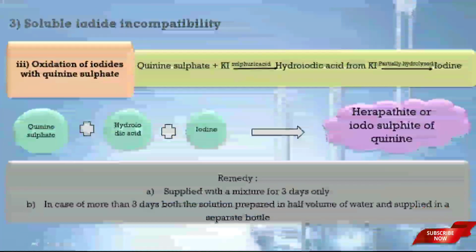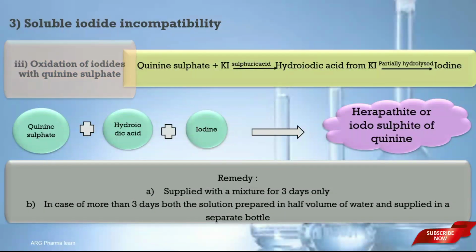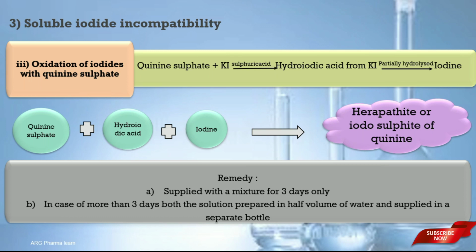Next one is oxidation of iodide with quinine sulfate. Quinine sulfate is not freely soluble in water, but it is soluble in the presence of dilute sulfuric acid. When quinine sulfate is dispensed with potassium iodide in the presence of sulfuric acid, it produces hydroiodic acid from the potassium iodide, which is then partially hydrolyzed into iodine precipitate.